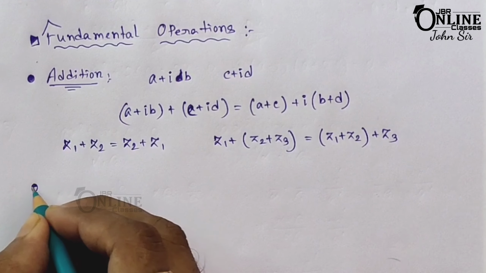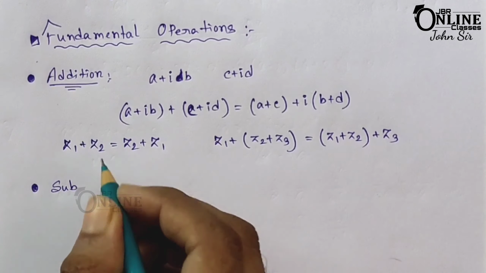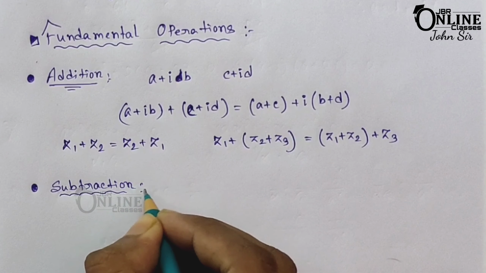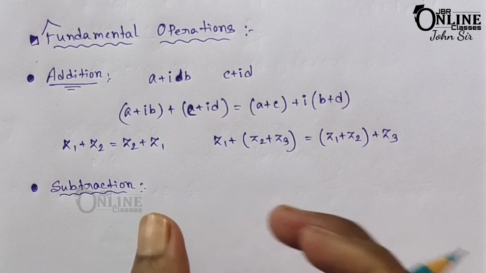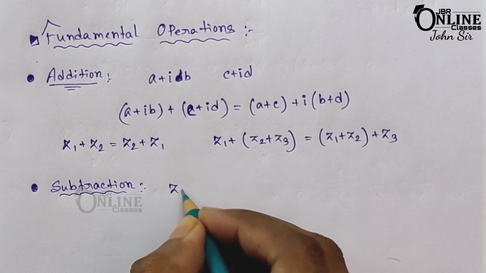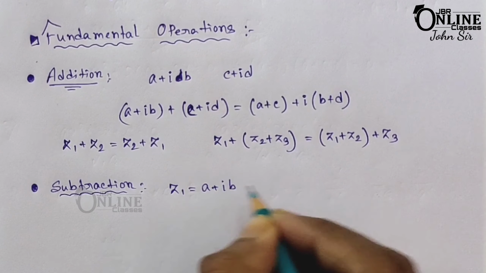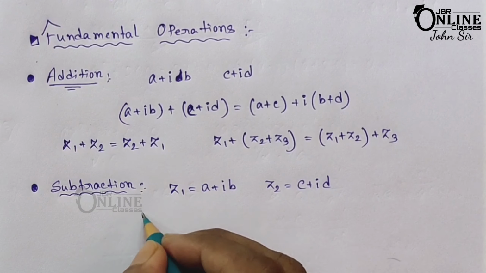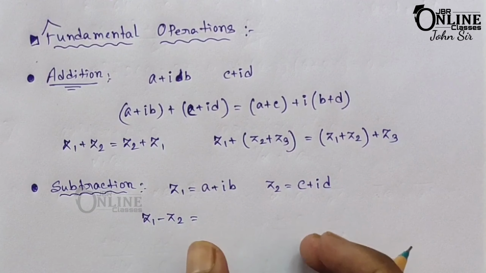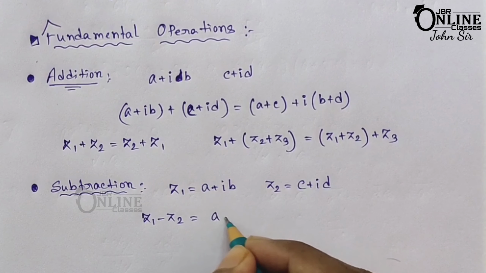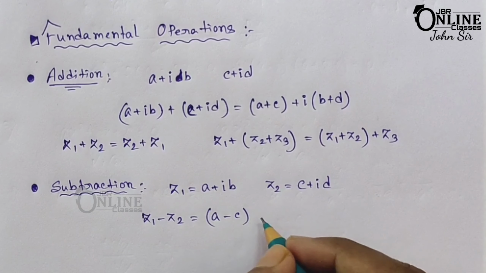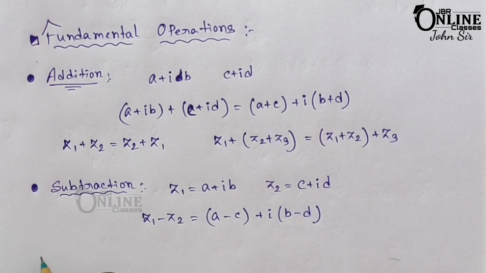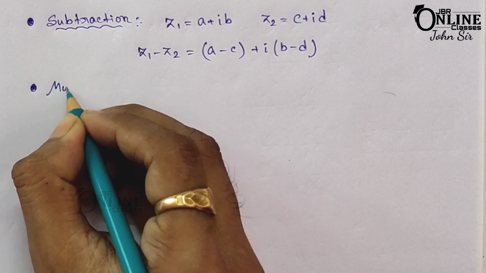Now the next one will be subtraction. Subtraction of any two complex numbers: the first one you have, suppose a plus ib, and the second one c plus id. Then z1 minus z2 is the same as the addition. First you have to subtract a minus c, then i will be common, then b minus d. Now the next one is multiplication.